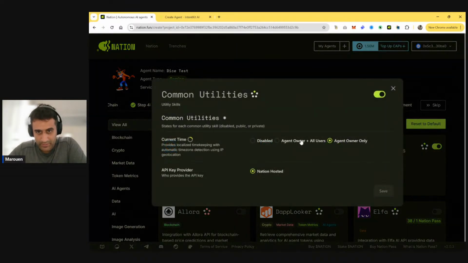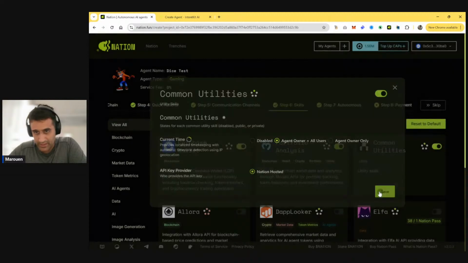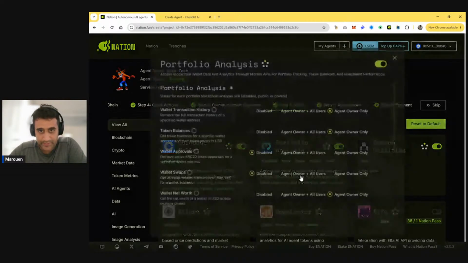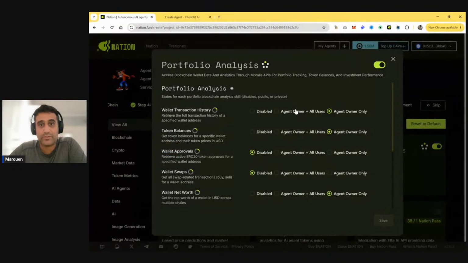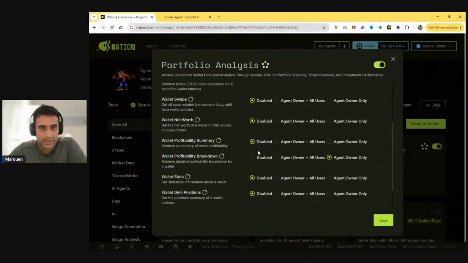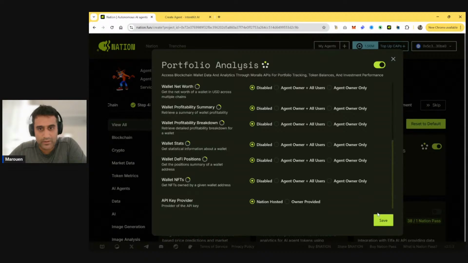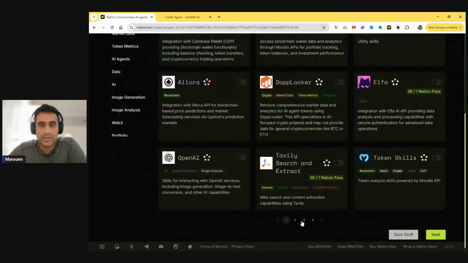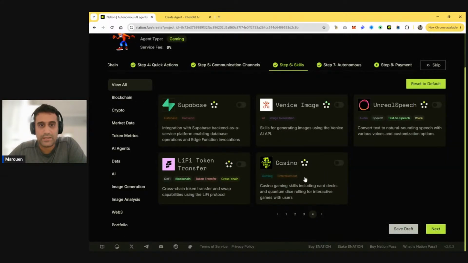The time is important for marking the starting of the game. We'll talk about that a little bit. And then the transaction history is also important to check whether the money has come or not from the user. Let's see. Nothing else necessary here, to be honest. Save. And finally, we need that casino skill, right?